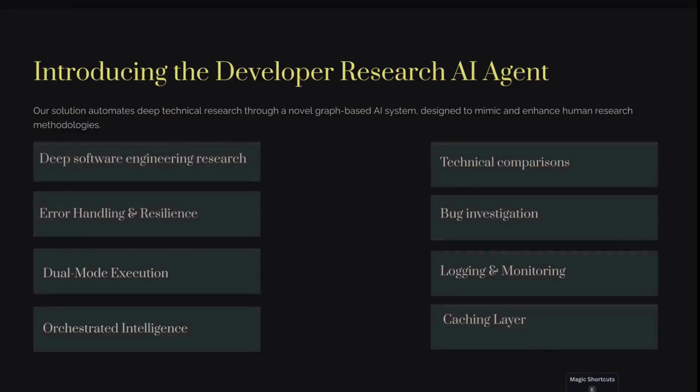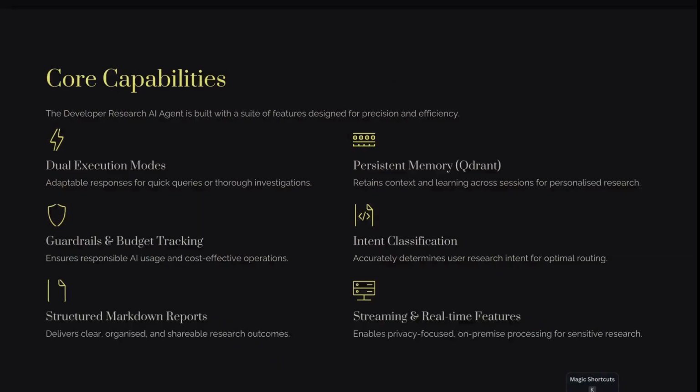Our solution automates this deep technical research through a novel graph-based AI system, which has the capabilities of deep software engineering research, error handling and resilience, dual mode execution, orchestrated intelligence, technical comparison, and many more. These are the core capabilities of our system. Dual mode execution makes our system adaptive, responding to quick queries or through investigations. And the guardrails ensure responsible AI usage with cost-effective operation.